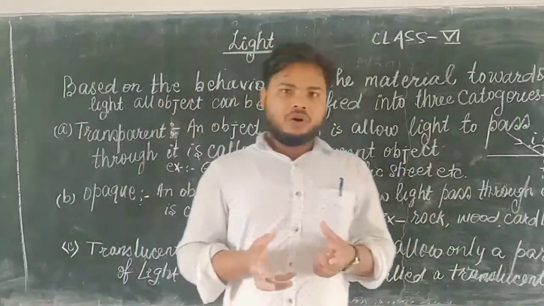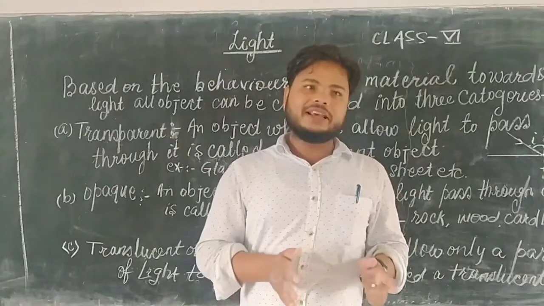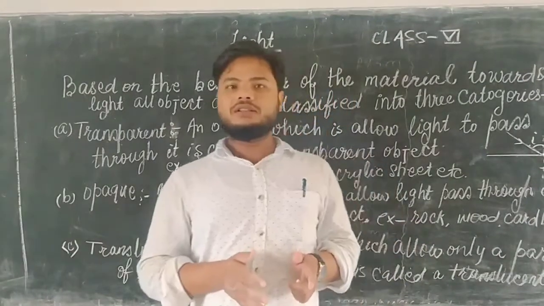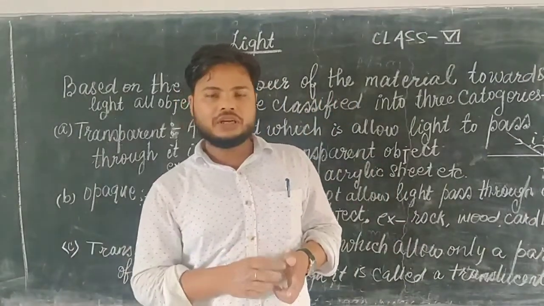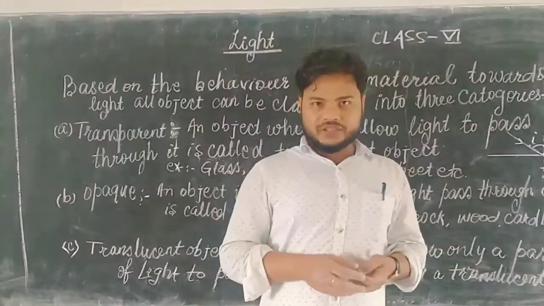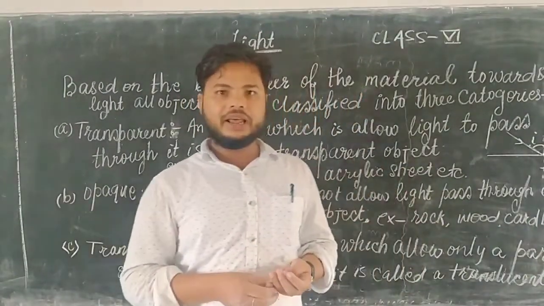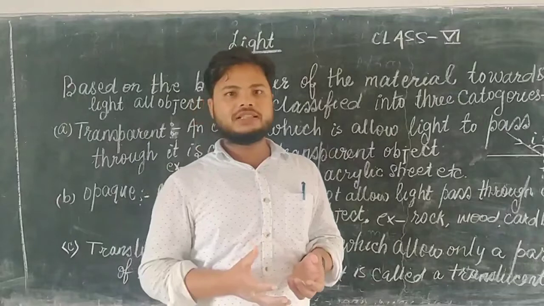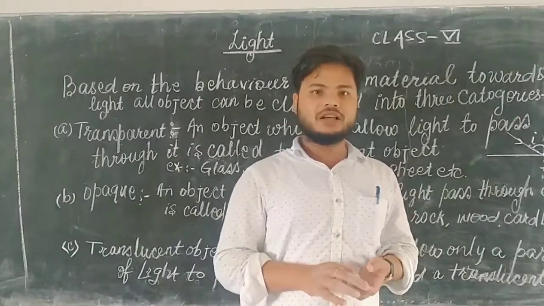But all three events occur at the same time when light is incident on any surface: reflection, refraction, and some part of the light is absorbed by the surface.